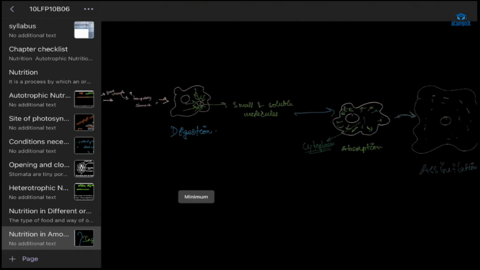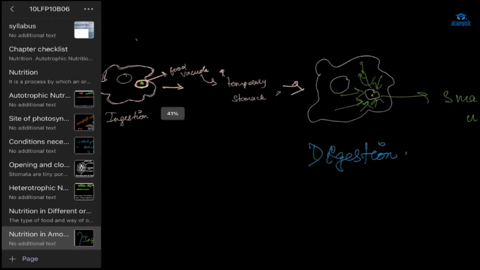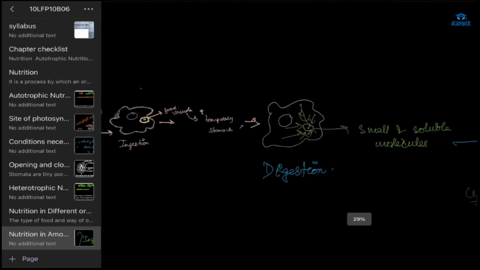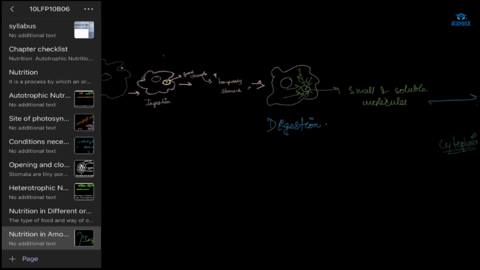Ma'am, in ingestion, the amoeba engulfs the food particle, and then in digestion, the food particles are broken down into smaller and simpler substances. Good. How is the food vacuole formed, Shazan?